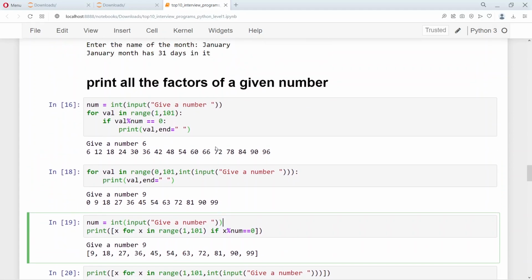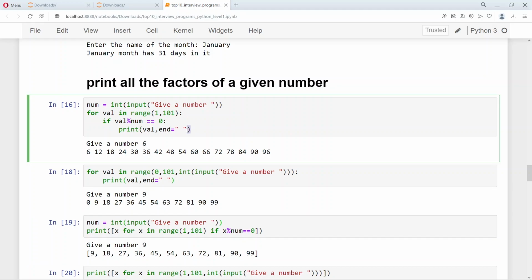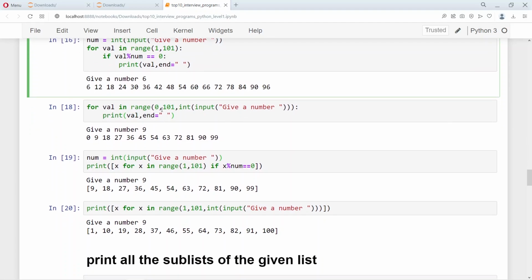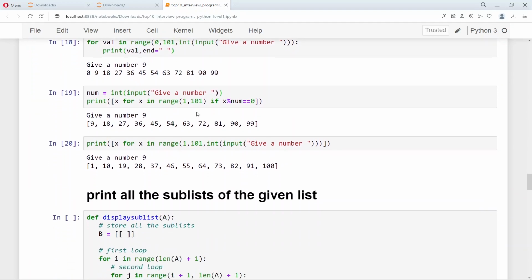So these are three different ways of printing the factors of a given number. The first way is using a for loop and an if loop. The second way is to use a for loop with the range, and the third way is using a list comprehension and then taking a number and then generating the numbers which are divided by the given number.